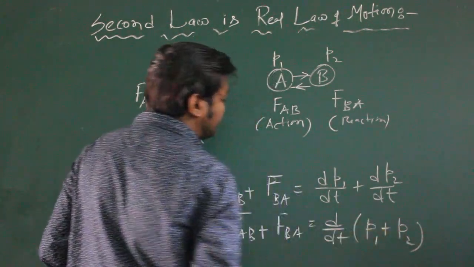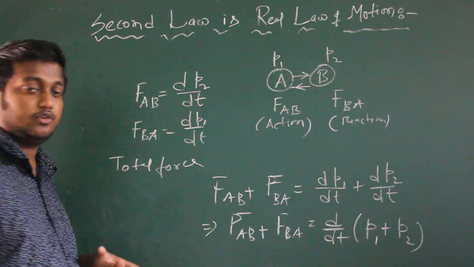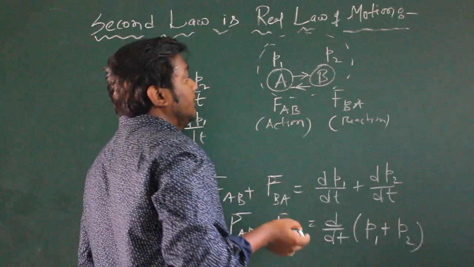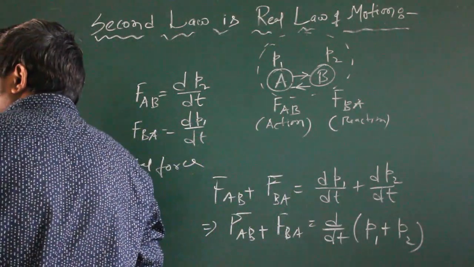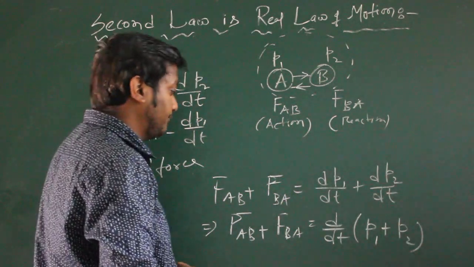Now what is P1 plus P2? It is the total momentum of this whole body. If we consider it as the whole body, then it is the total momentum. Okay, P1 plus P2 is total momentum.